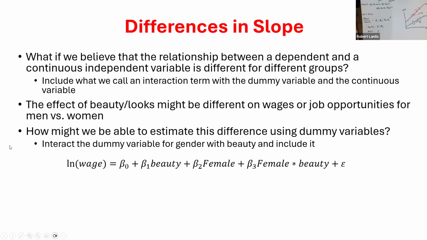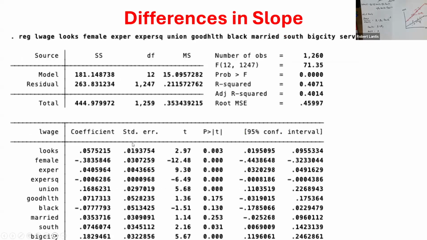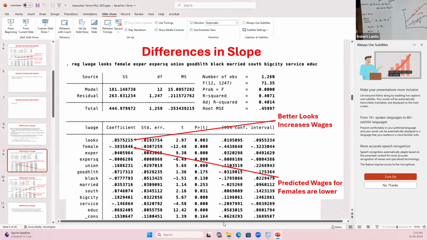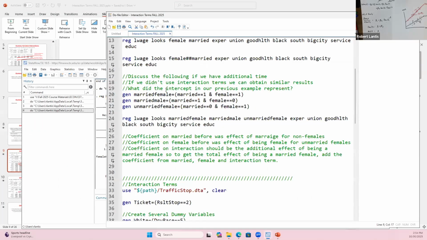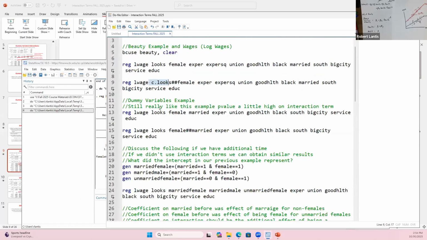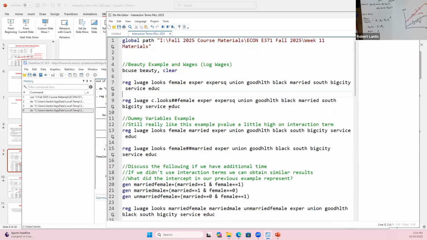All right. So with that idea in mind, I've got the regression results here, but I might as well do some additional work in this data since I've got things set up in a similar way. So we'll go back here, and this is where I'll add in some stuff. Let's look at this example where I'm now interacting a dummy variable, whether or not they're female, with this beauty or looks variable.